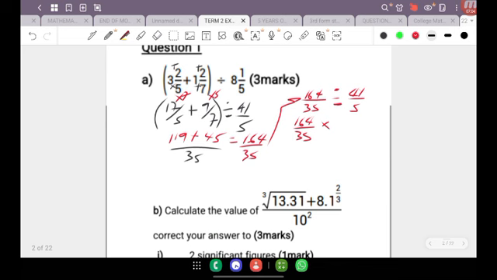So it's keep, change, flip, keep, change, reciprocate, keep, change, invert. It just depends on what you're accustomed to or what you're familiar with. So I'm going to flip the 41 over 5, and I'm going to get 5 over 41. Now at this stage here, you can proceed to multiply 164 times 5, and then we can also multiply 35 by 41, but then it would have been incomplete.